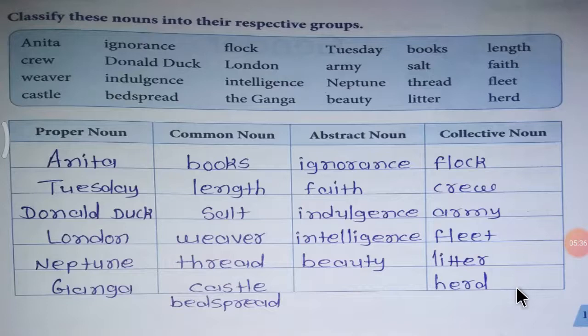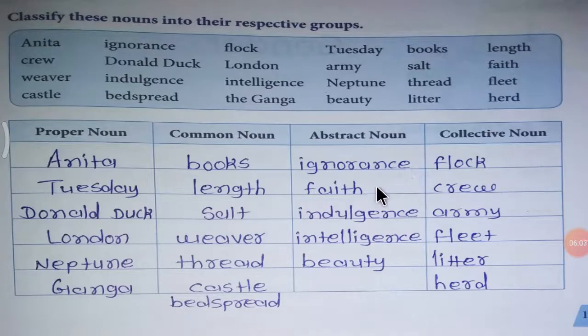So now let's revise. This time you all will read with me. Okay, let's start. Proper noun. Anita, Tuesday, Donald Duck, London, Neptune, Ganga. Books, length, salt, weaver, thread, castle, bedspread.